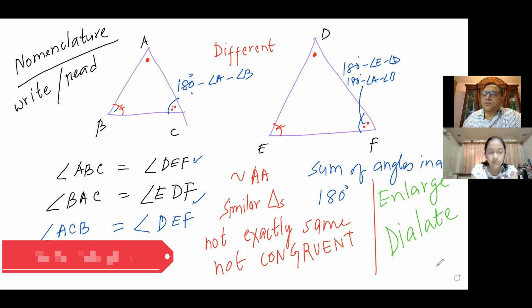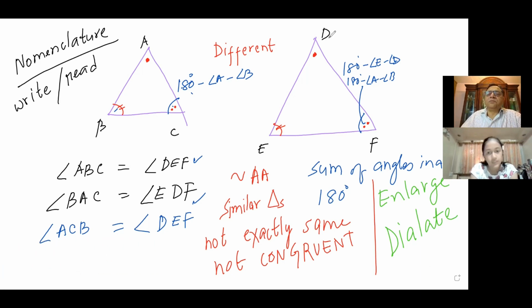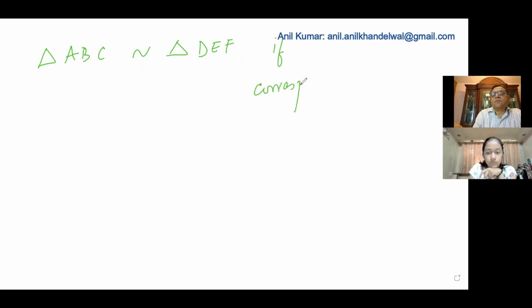On this page, what you learn is that if in two triangles we have the same angles, then they are only similar, not congruent. Is it okay? Let me clear this and write down here. If we have two triangles, ABC is similar to triangle DEF if corresponding two angles are equal.